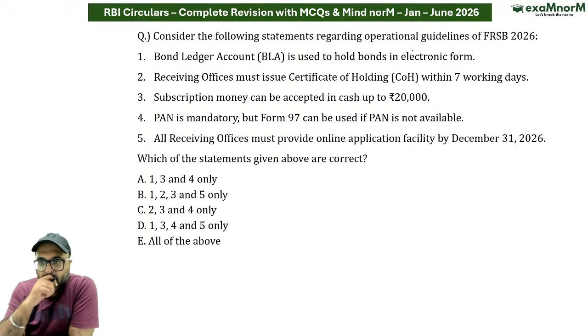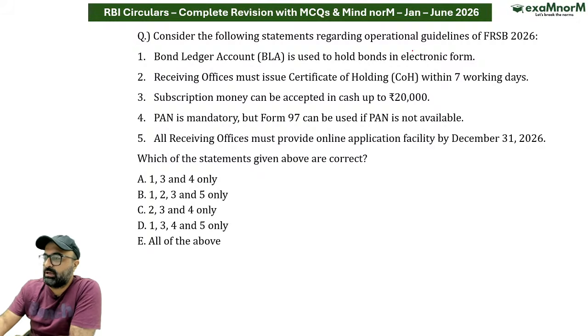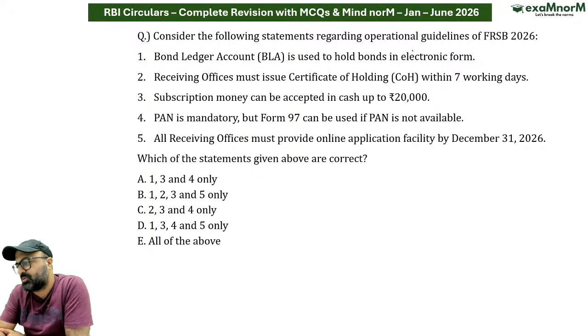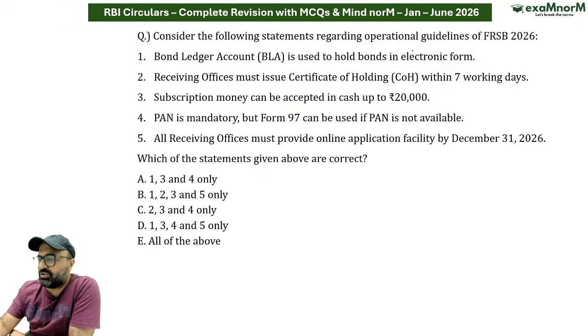नेक्स्ट इज रिगार्डिंग दी operational guidelines and operational guidelines of what? So we are talking about the operational guidelines of FSRB. If I talk about this FRSB, sorry, FRSB stands for what? Sir, FRSB basically stands for floating rate saving bonds. And if I talk about floating rate saving bonds, they are called bonds because they are issued by the government of India and they are issued through the receiving offices authorized by RBI.